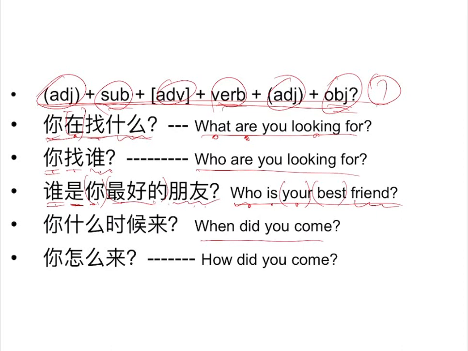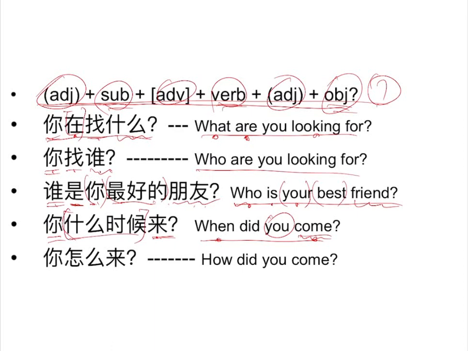When did you come? This when is not a noun and not a pronoun, so it is an adverb. So put it just in front of the verb. Where is the subject? The subject is 你, you is the subject, and come is the verb, 来. 什么时候 is an adverb, because 什么时候 means when.